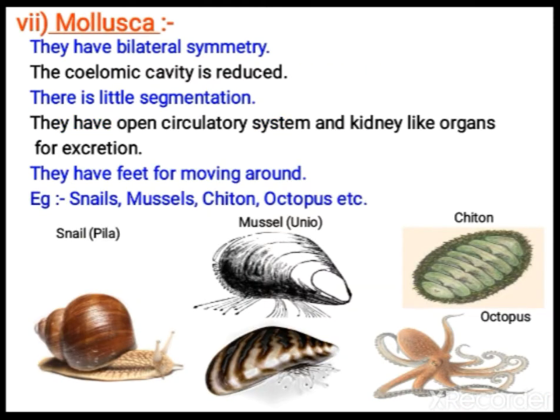Next is mollusca. They are shelled animals. They are soft bodied animals, and mostly they have shell, but even octopus is also there. Octopus does not have a shell. So mostly the shelled animals come under this category. Coelom cavity is much reduced. Here also they show bilaterally symmetrical, and there is segmentation, but little segmentation. Here also they have open circulatory system. Here kidney like specialized organs are there for excretion, and they have feet for moving forward.